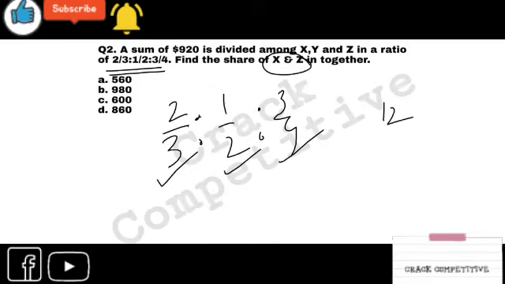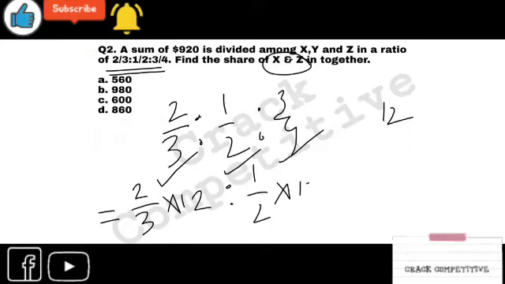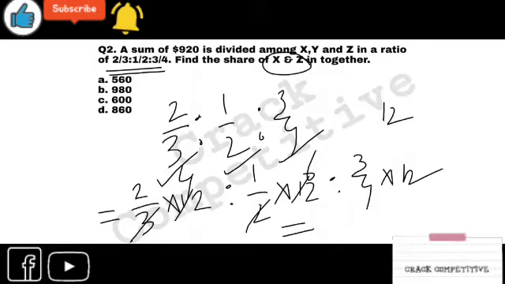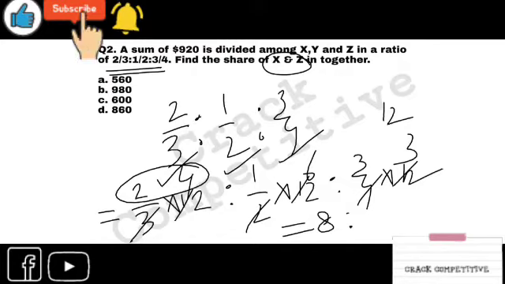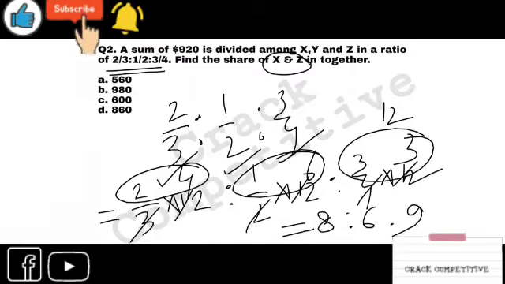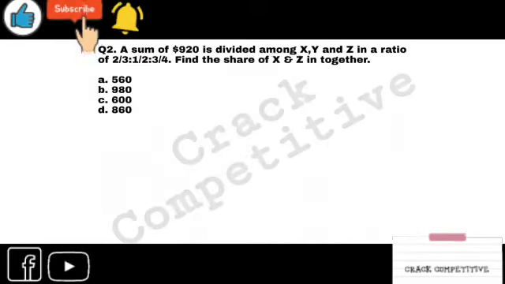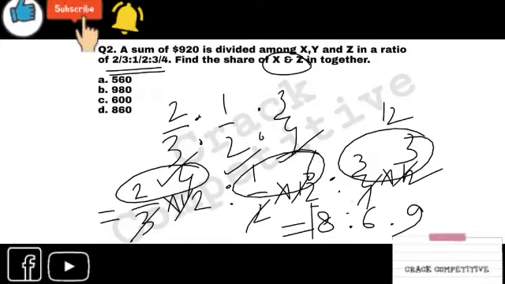So what will be the simpler ratio? You will calculate like this: 2 by 3 into 12 is 8. 1 by 2 into 12 is 6. 3 by 4 into 12 is 9. Right? So the figures will be 8, 6, 9. This is the simpler part. 8 is to 6 is to 9.